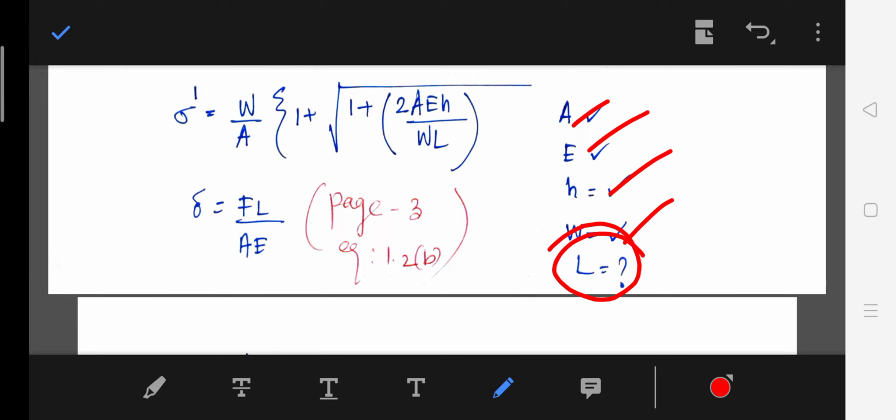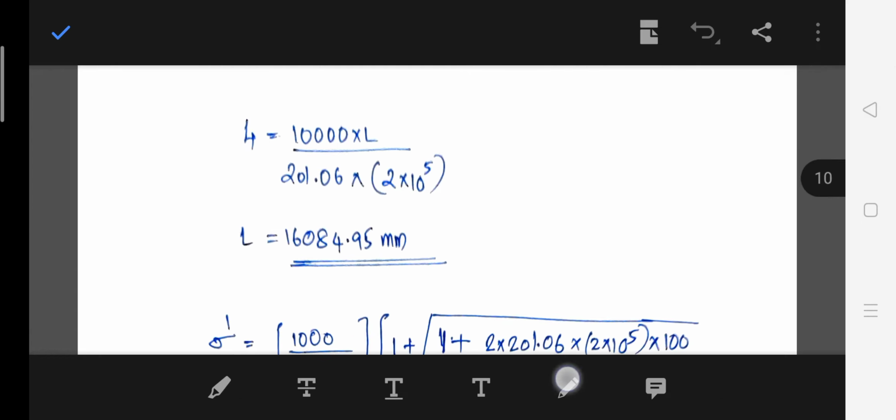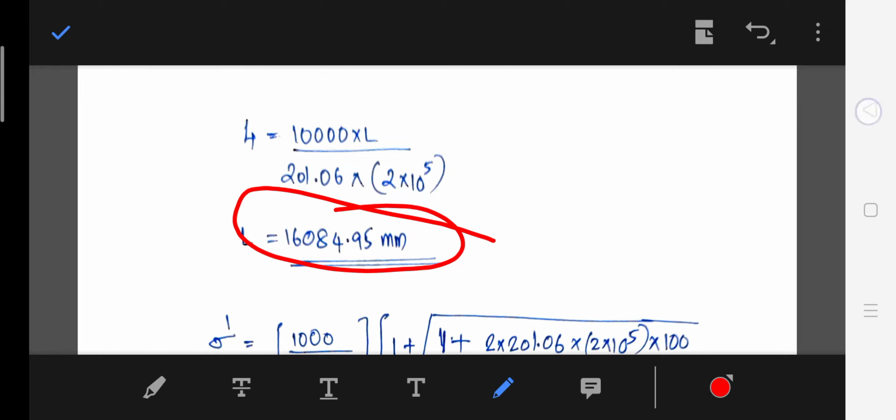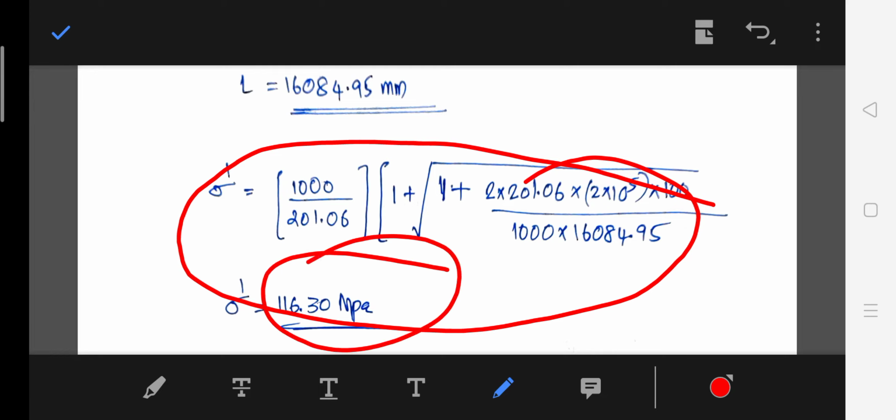So in order to find the length, what is given? Static deflection is given. What is the equation of static deflection? It lies in page number 3, 1.2b. So we know the static deflection, we know the static force, we know the area, we know the Young's modulus. So we can get the length. Now just substitute in the impact stress formula and get the impact stress. So if you understand the basic theory and where the equations lie in the data book, just familiarize these equations. The problems are very easy.